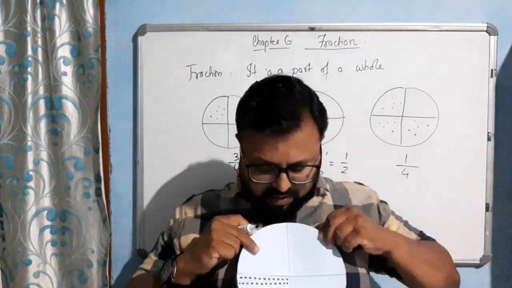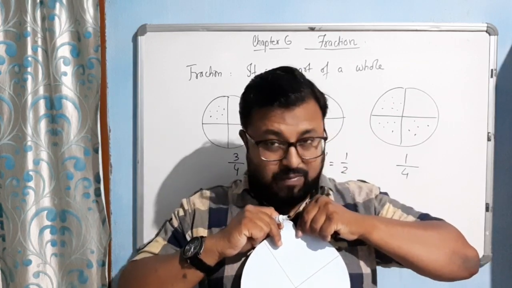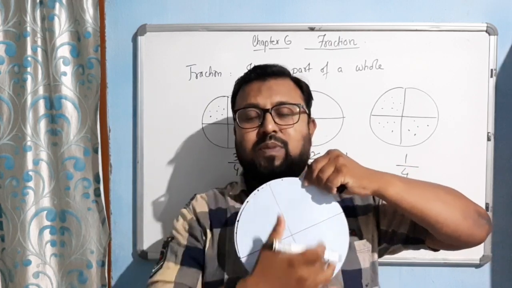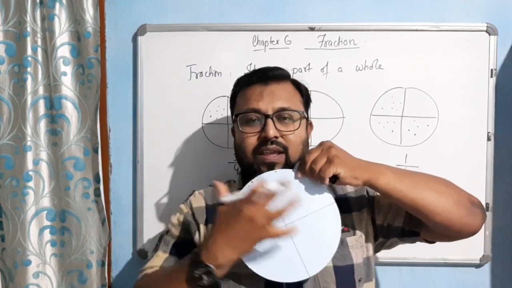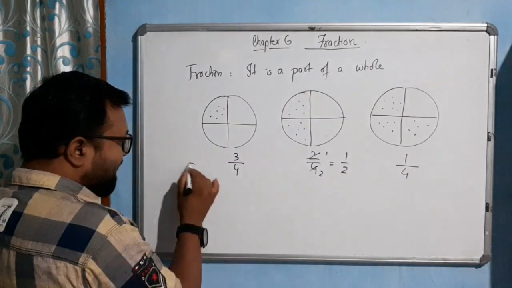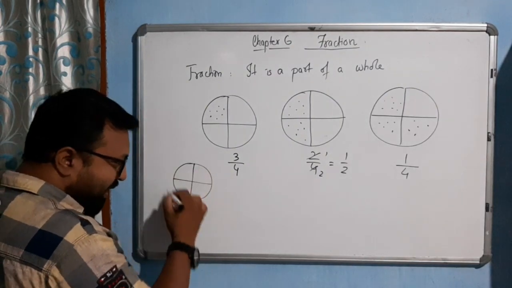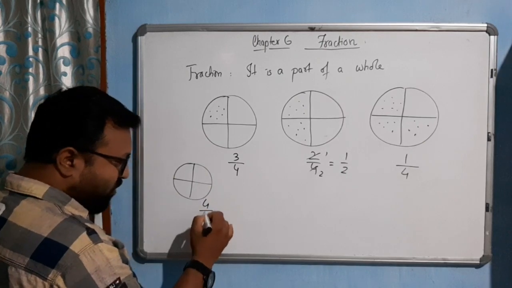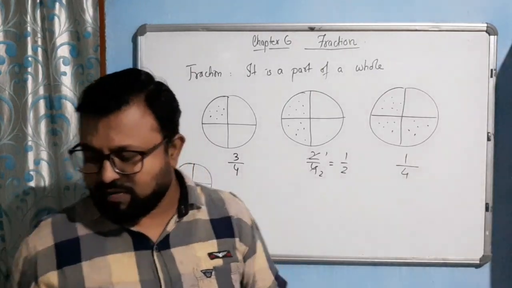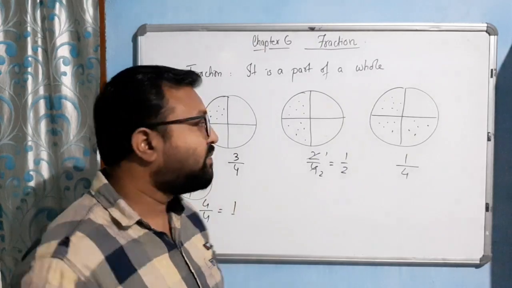And if I ate the complete pizza, see, I'm very hungry, so I ate all the parts right now. And see, there is no part left behind. The tray is empty. The whole pizza is inside my stomach. There is no part left. I ate all four parts. Four parts out of four parts means I ate the complete whole pizza. So I think you have understood this with the help of that TLM.